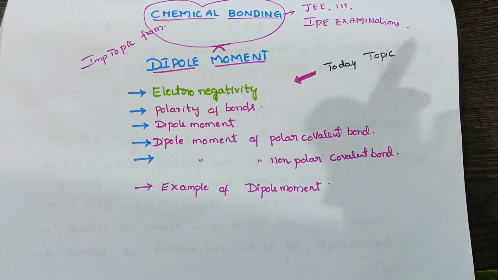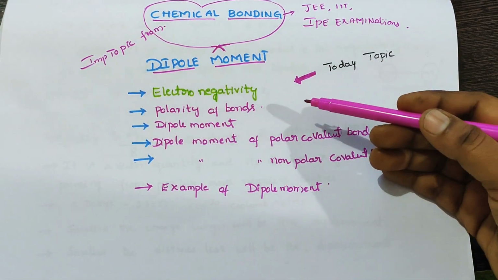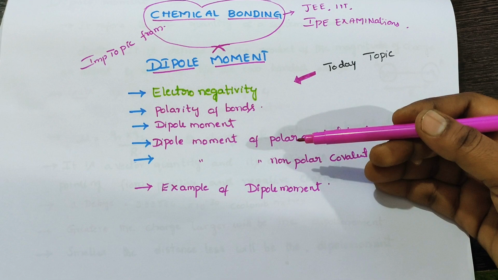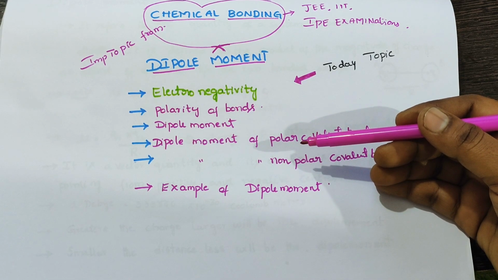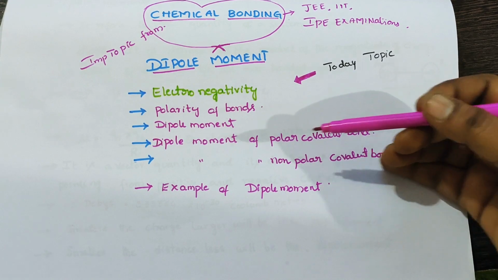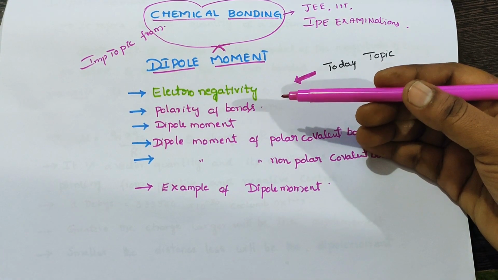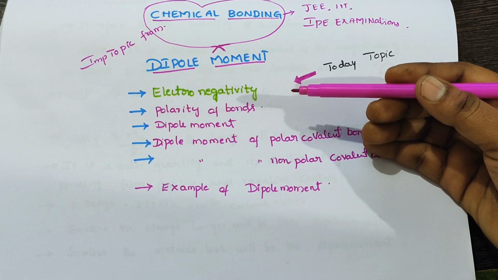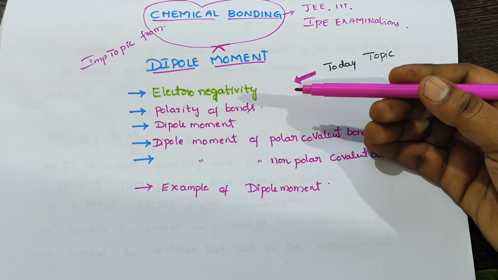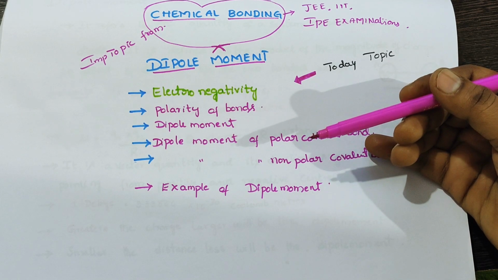What is electronegativity? First of all, we discuss electronegativity. Electronegativity is a chemical property that describes the ability of an atom to attract electrons towards itself. That means the shared pair of electrons towards itself. That is called electronegativity, and the symbol of electronegativity is X. Electronegativity increases across the period and decreases down the group.